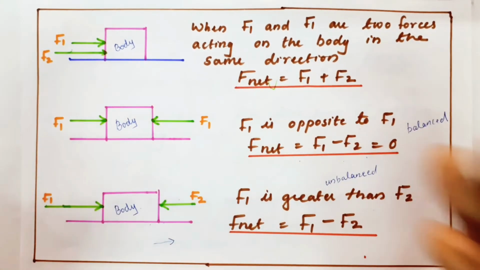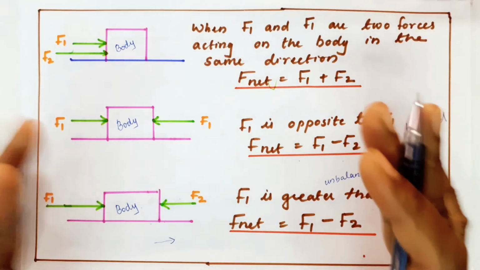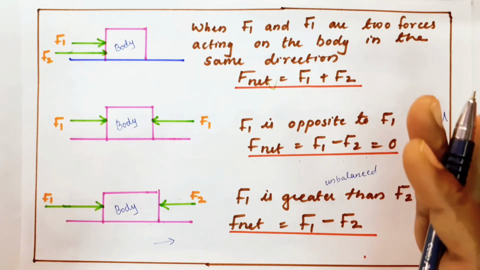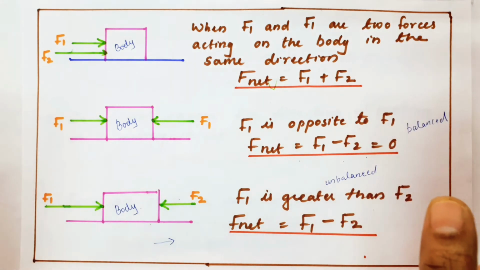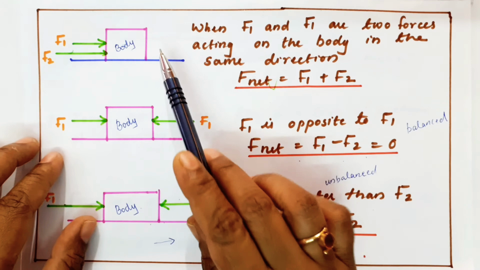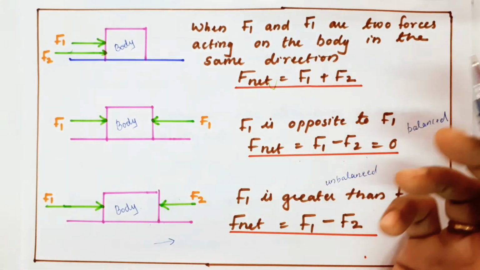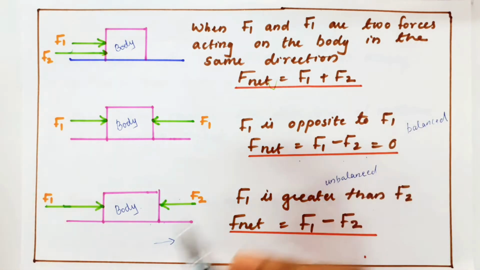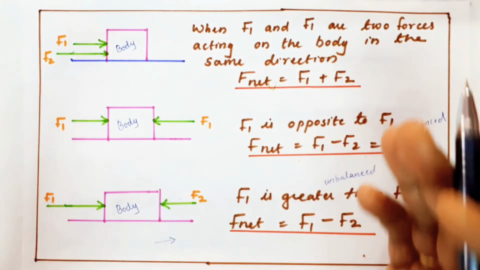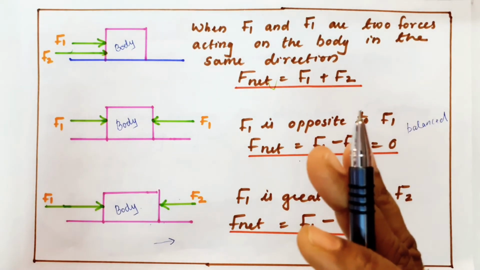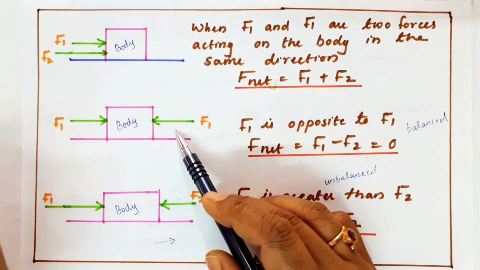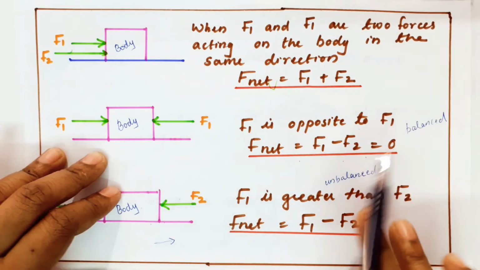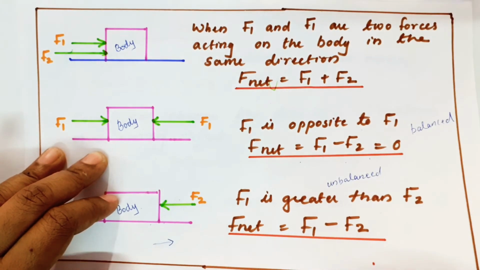So this is the basic thing you have to remember: if a body wants to move, we have to apply an unbalanced force. Unbalanced means we can apply the force in the same direction, or from both directions, but the magnitudes should be different. If they are of equal magnitude, it makes a balanced force. Okay, clear? Now, next.